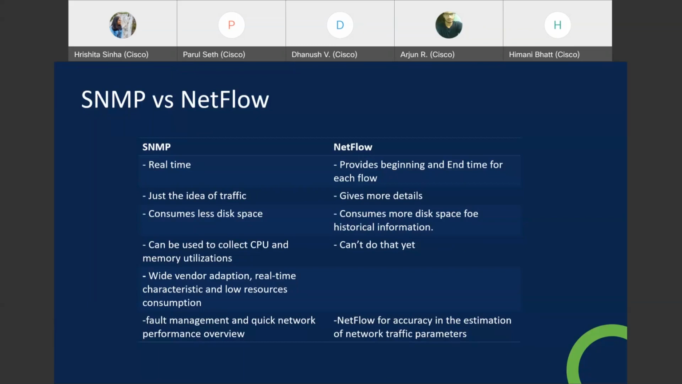SNMP has wider vendor adaptation, real-time characteristics, and low resource consumption. It is used for fault management and a quick network performance overview. As I said, it won't give the complete details, but you will get the gist of everything. And NetFlow is very accurate; obviously, it will give very accurate, detailed information on network traffic parameters. So I hope that was clear, how they are different, but they are doing nearly the same thing. Their main aim is the same.